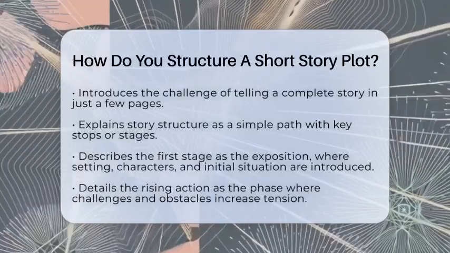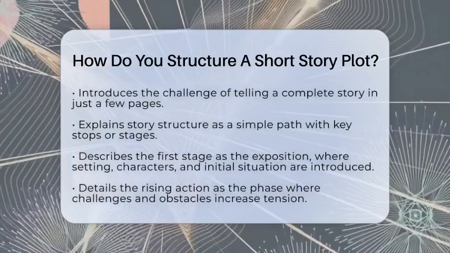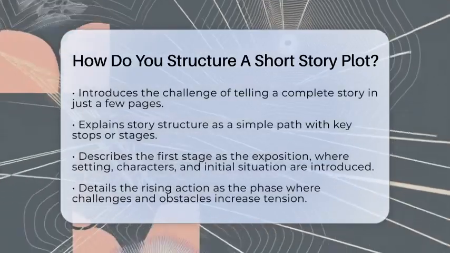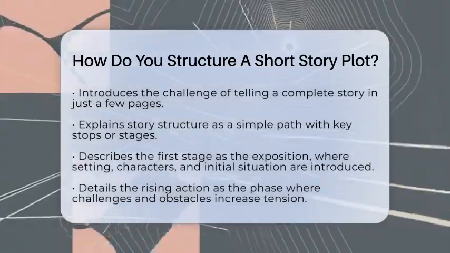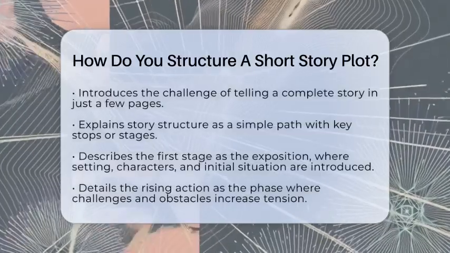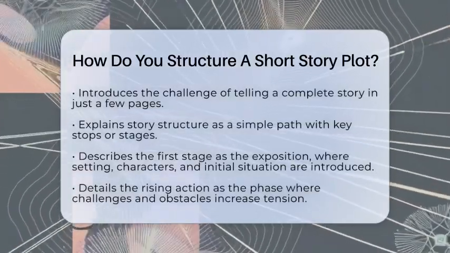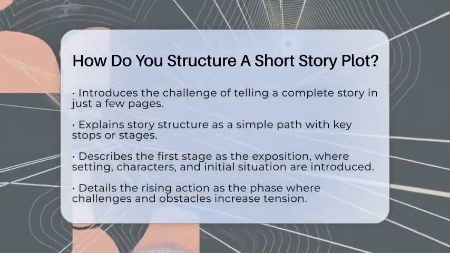When you plan a short story, it helps to think of it as a simple path with clear stops along the way. The most common way is using a story arc that has 5 main parts. First is the exposition. This is where you introduce the setting, the main character, and what's happening at the start. It's like setting the stage so readers know where they are and who they're following.